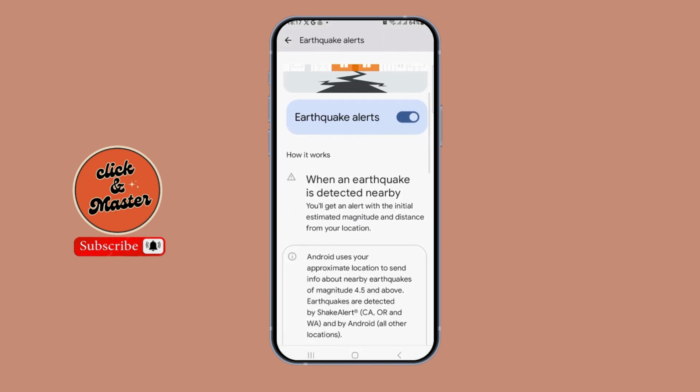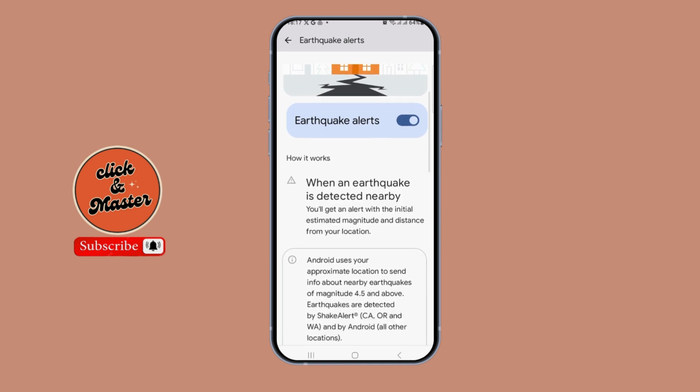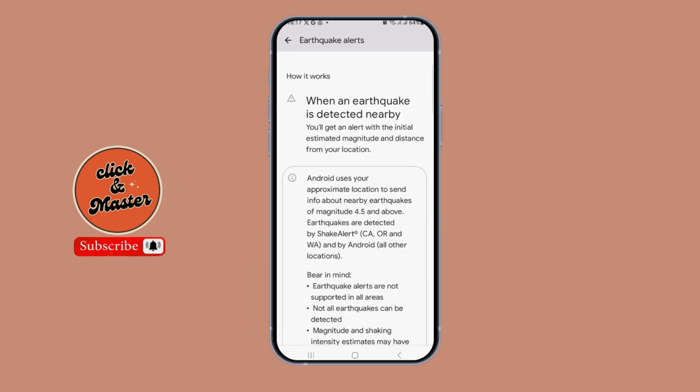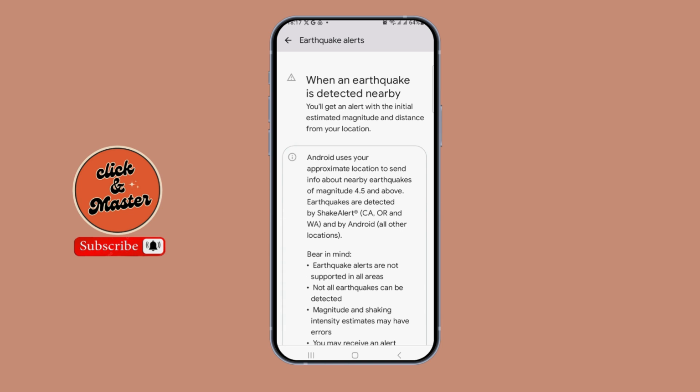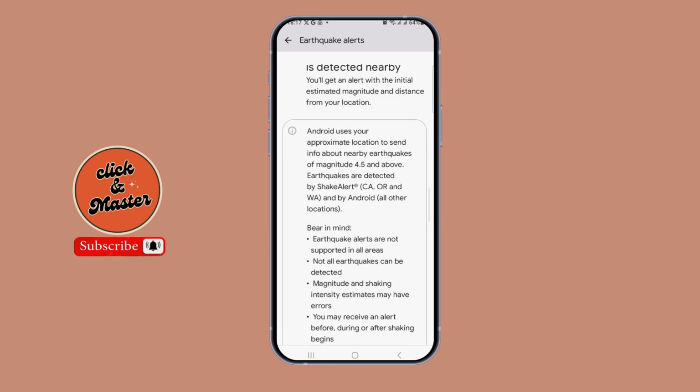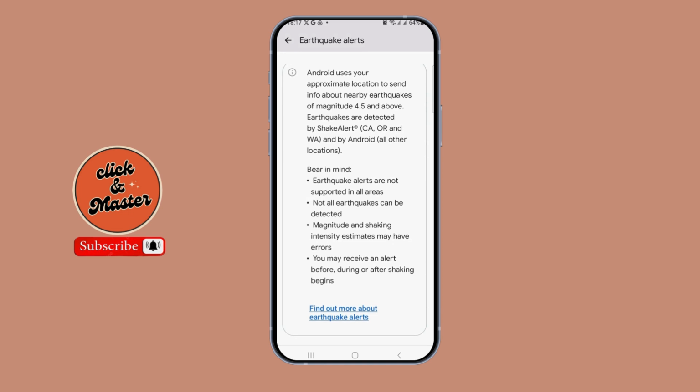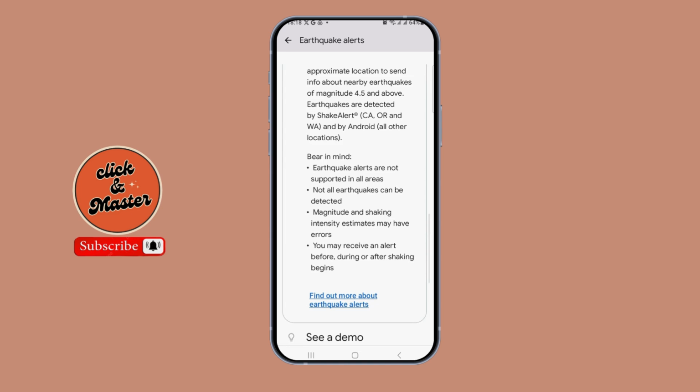Now, after you tap on earthquake alerts, you can just enable the earthquake alerts, and you can see that when an earthquake is detected nearby, you'll get an alert with the initial estimated magnitude and distance from your location. This Android uses your approximate location to send information about the nearby earthquakes of magnitude 4.5 and above, as they are detected by the ShakeAlert and all of those.